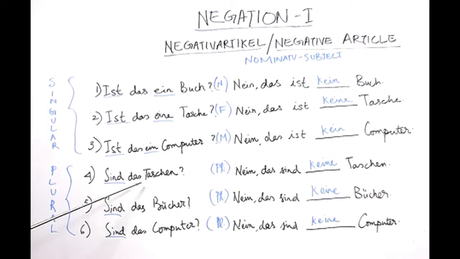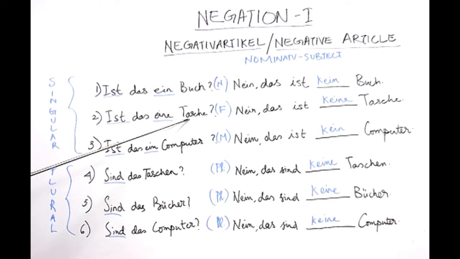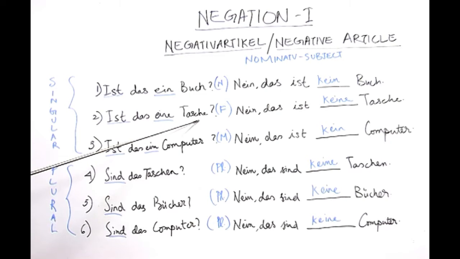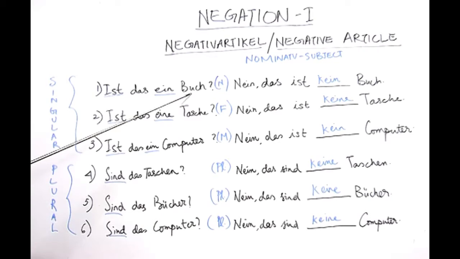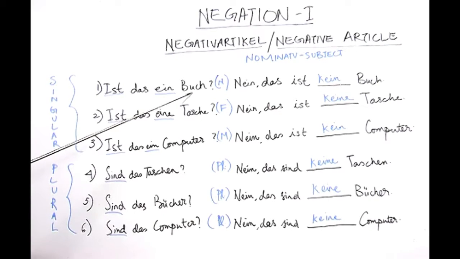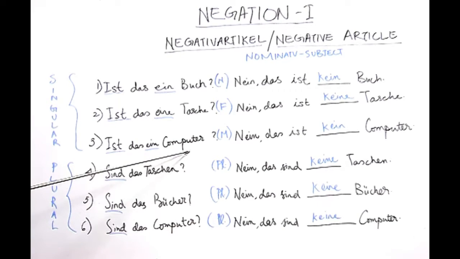Also, please see that the plural noun here, Taschen, has its counterpart, the singular noun Tasche. Bücher, which is plural here, has the singular form Buch. Computer, which is plural here, has the singular form Computer.